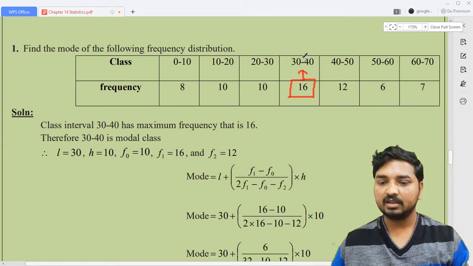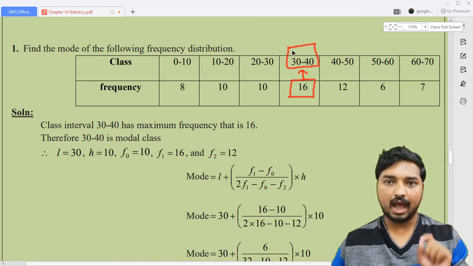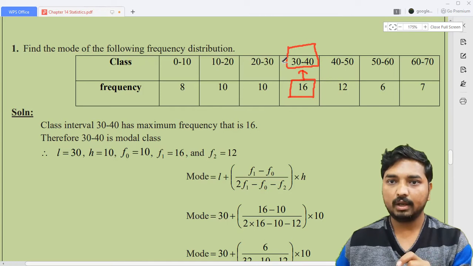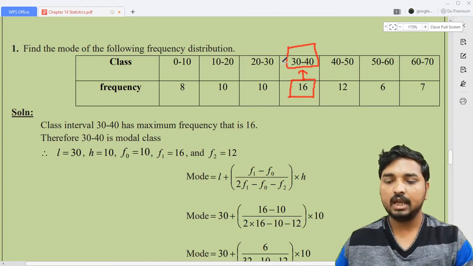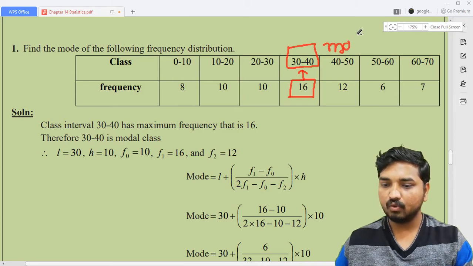30 to 40. Remember this: the class interval corresponding to the highest frequency is called the modal class.